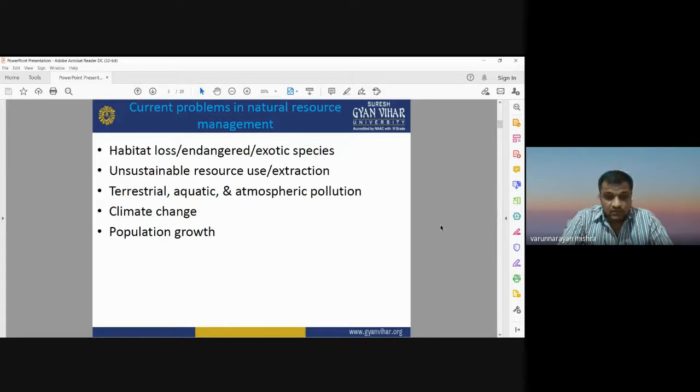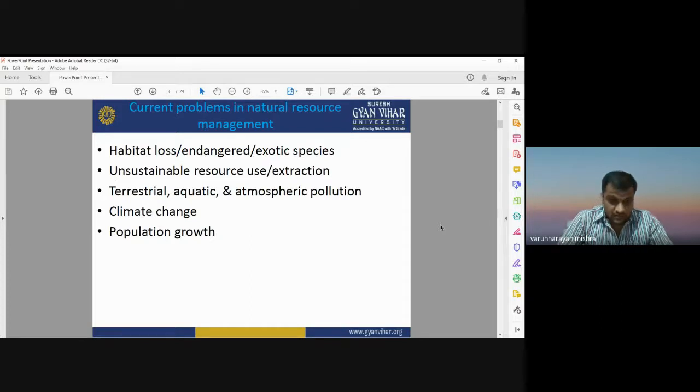Climate change: you have heard the term climate change many times. Climate change is affecting the weather conditions. It is affecting the rainfall pattern and rainfall trend, and it is also responsible for pollution of air quality and water quality. Soil is also degrading. So these are some climate change effects.